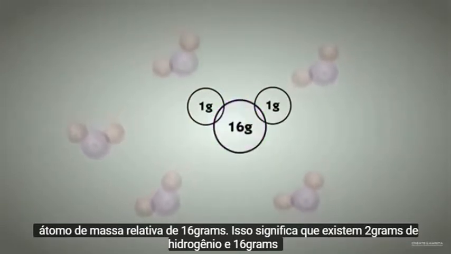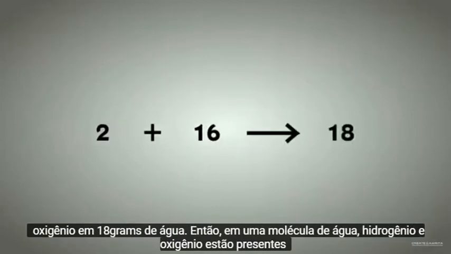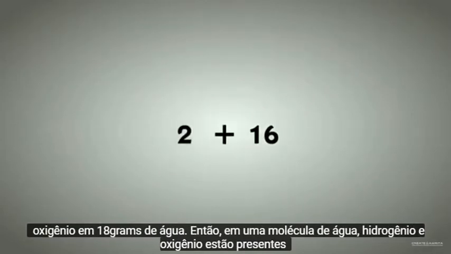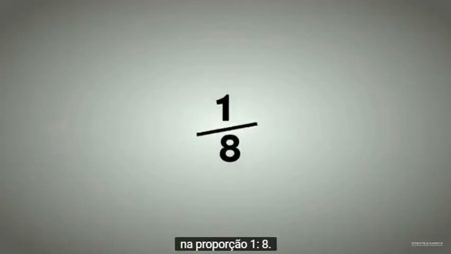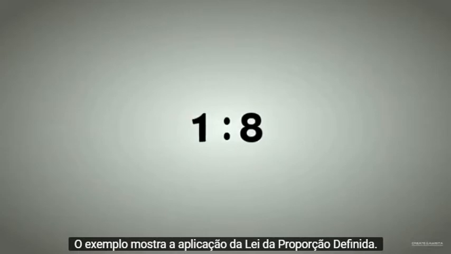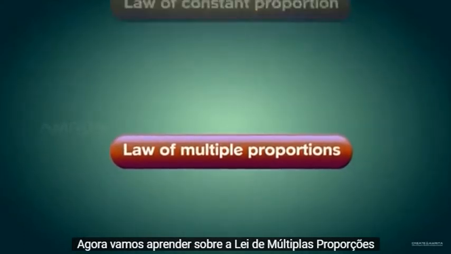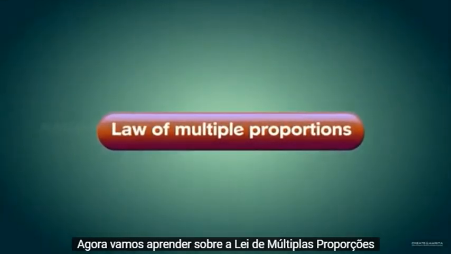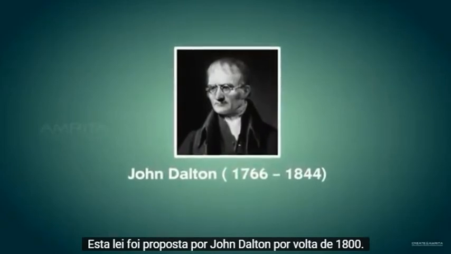This means that there are 2 grams of hydrogen and 16 grams of oxygen in 18 grams of water. So in a water molecule, hydrogen and oxygen are present in the ratio of 1:8. The example shows the application of law of definite proportion. We will now learn about the law of multiple proportions. This law was proposed by John Dalton around 1800.